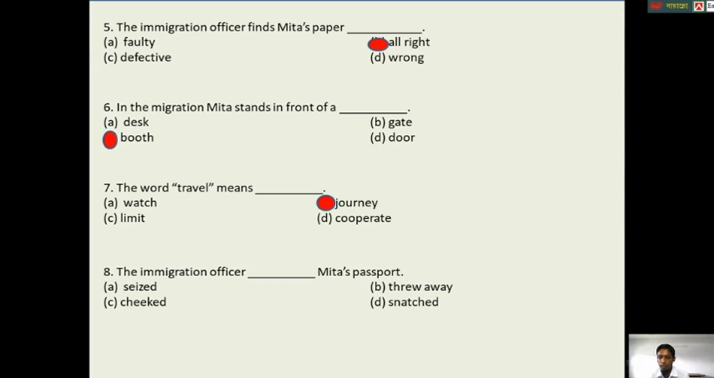Question number 8. The immigration officer dashed Mita's passport. A. seized. B. threw away. C. checked. D. snatched. What is the correct answer? Yes, the correct answer is C. Checked.